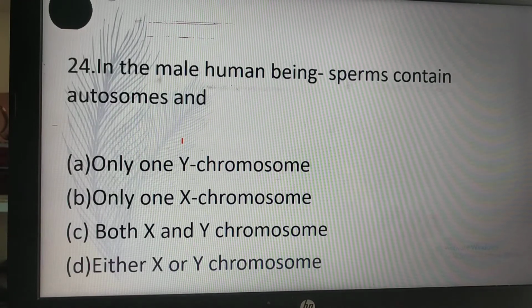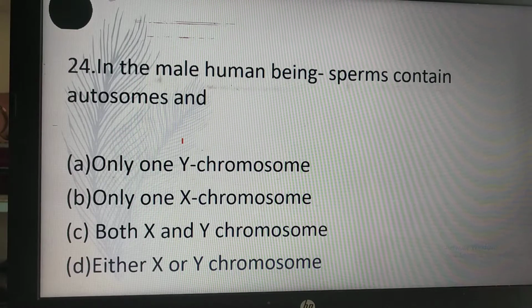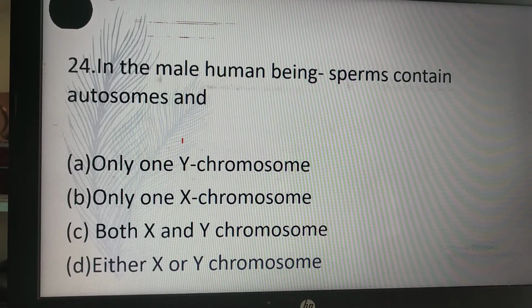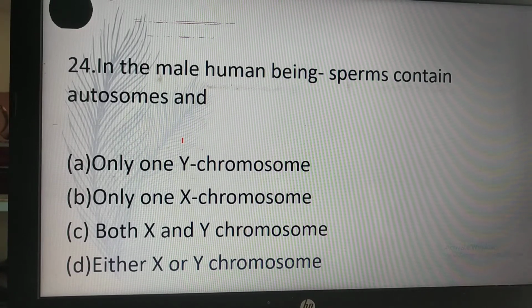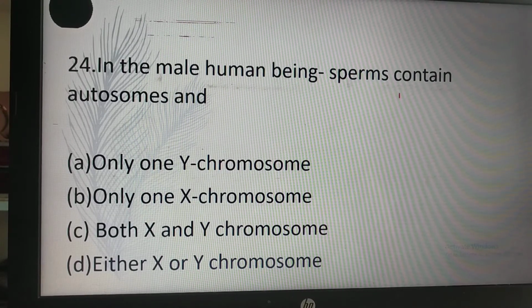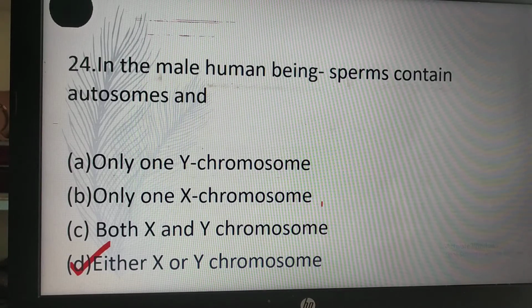spermatogenesis. In the human male, sperms contain autosomes and only one Y chromosome, only one X chromosome, both X and Y chromosomes, either X or Y chromosomes. So, in human male, sperms contain autosomes and either X or Y chromosomes.